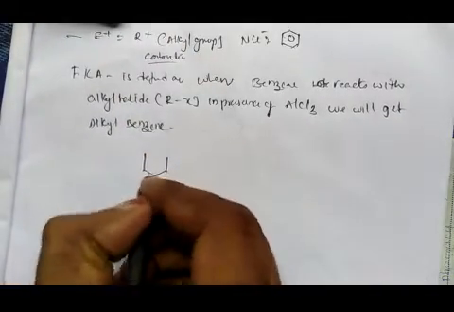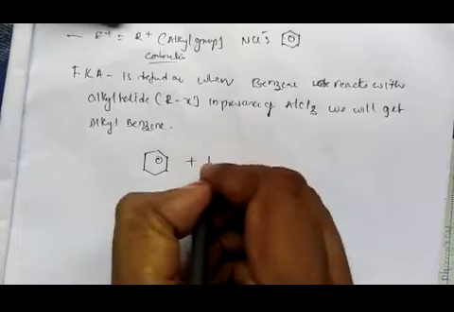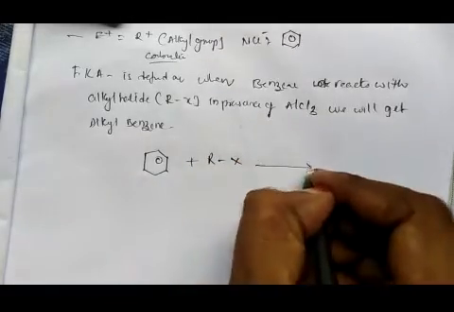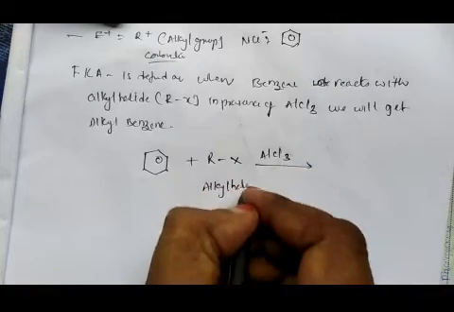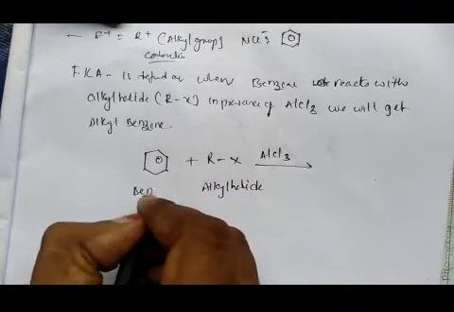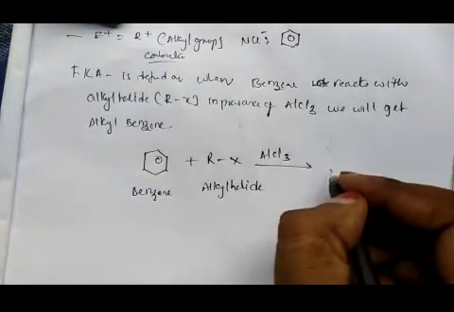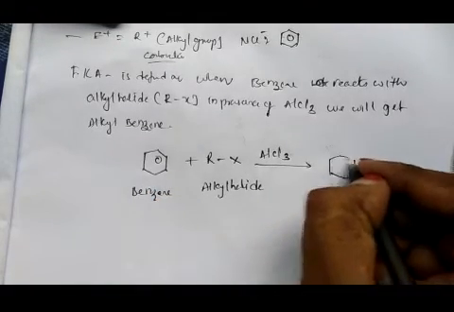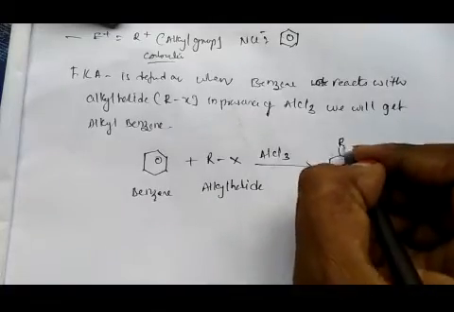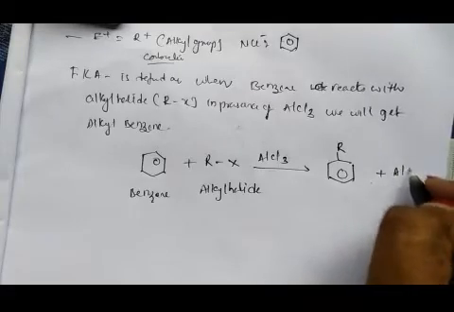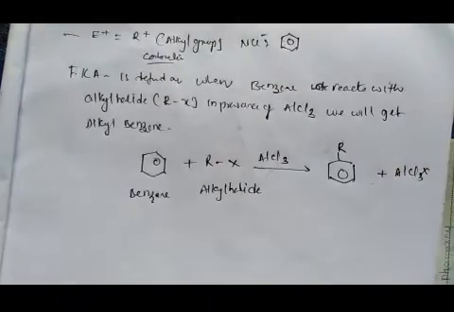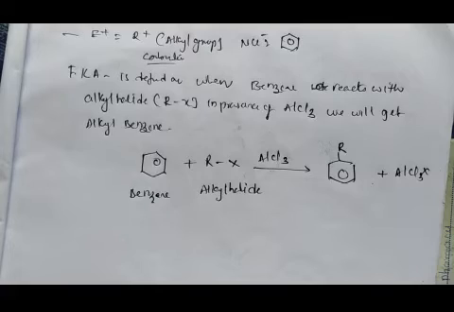So the general representation is, this is the benzene molecule. It will react with RX, the alkyl halide, in presence of AlCl3. We will get the alkyl group substituted benzene, where R is the alkyl group, and we will get AlCl3X. This is called the Friedel-Crafts alkylation reaction.